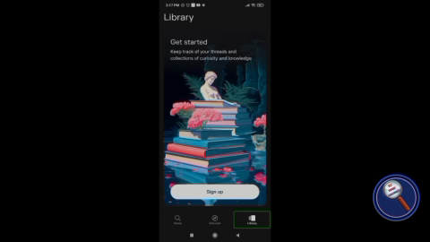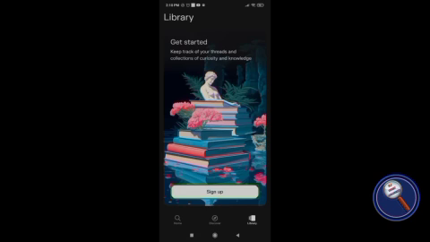So under the Library tab, if you want to save your conversations and track your chat history and so on, you need to go to Library and sign up for Perplexity. See, Library, get started. Keep track of your threads and sign up. So I am not interested to sign up right now.